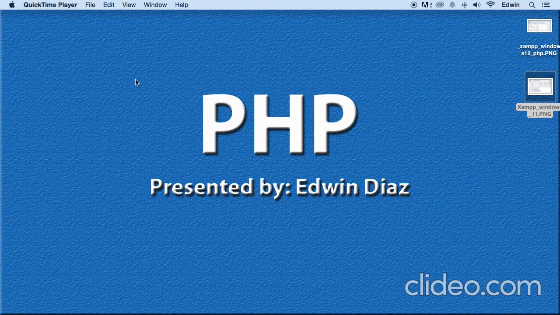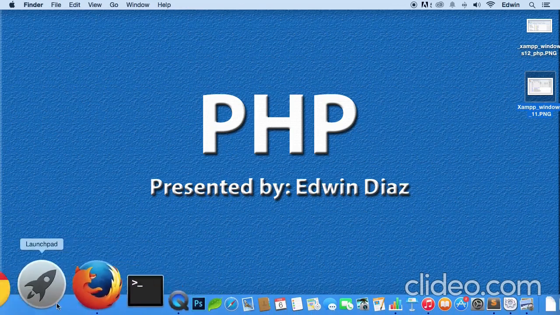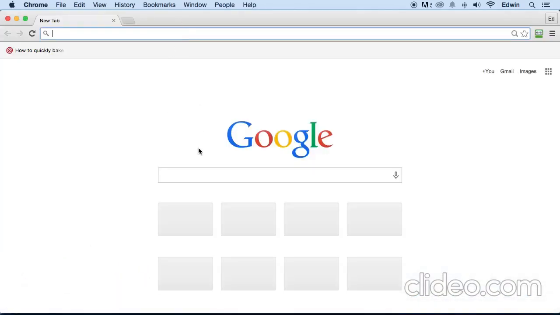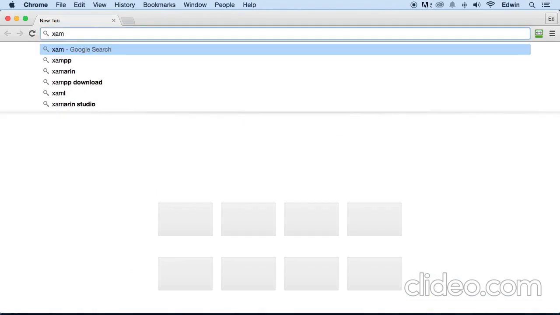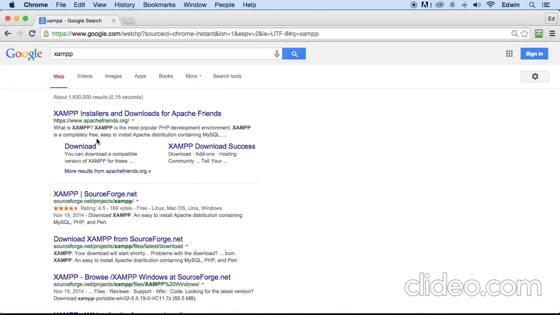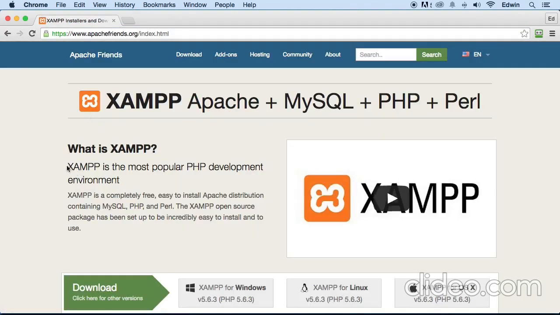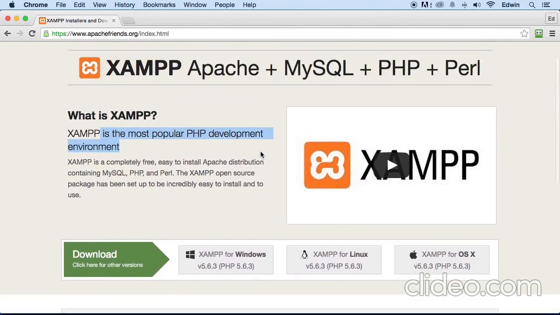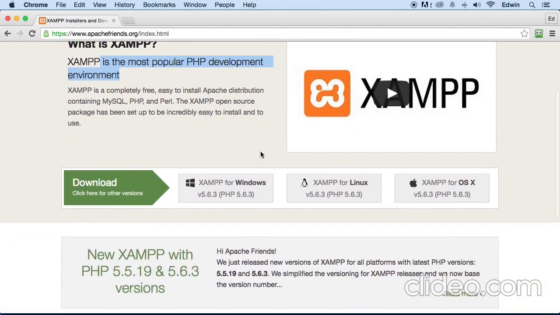So let me show you what software I'm talking about right now. So first of all, there are many different types of softwares, but we are going to be downloading only one. And this one is called XAMPP. Why we are downloading this? Because XAMPP is actually, well, they are saying they are the most popular PHP development environment. And I have to kind of agree. XAMPP is very popular. Now, when you come to this screen here, you're going to have a button here for Windows, for Linux, and for Mac OS, unless they change it later on in the future.